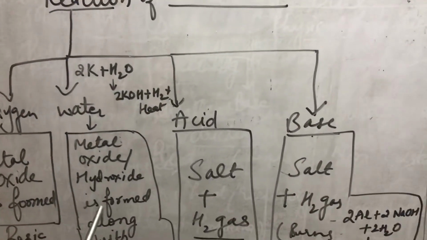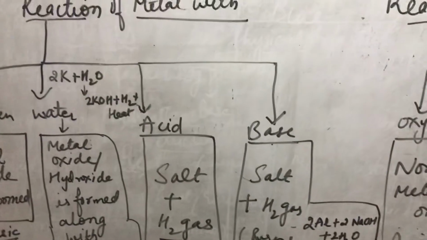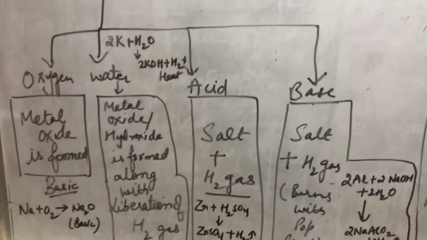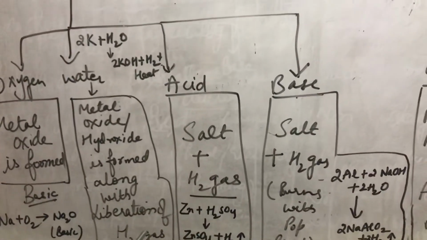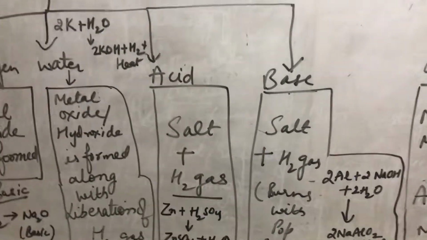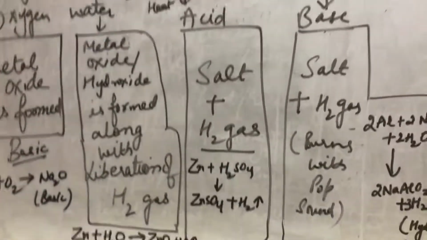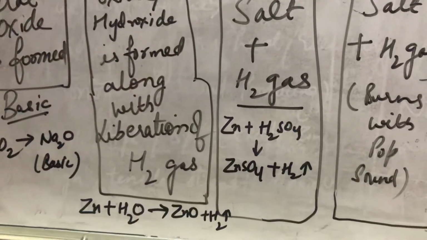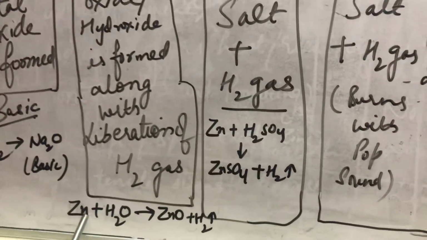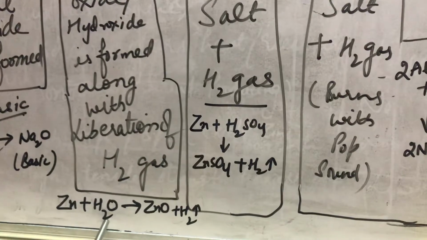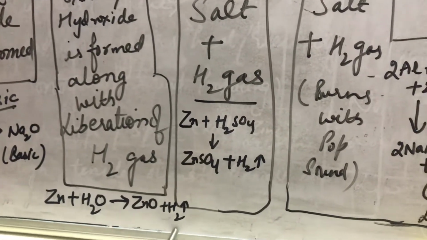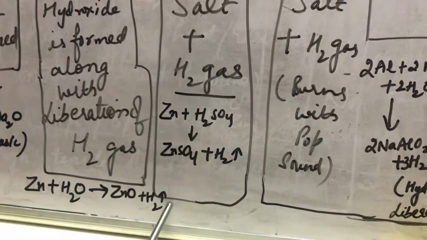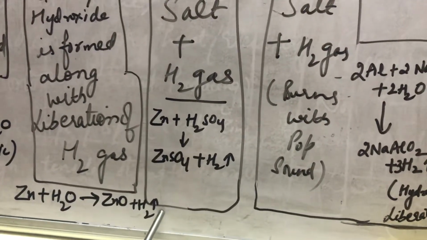Whenever metals react with water, they can form metal oxide or hydroxide depending on the reactivity of metals. And there is also the liberation of which gas? Hydrogen. This one is very important: hydrogen gas is released whenever metals react with water. I have written one reaction here. Zinc is a metal; when it reacts with water, it forms zinc oxide, and there is a liberation of hydrogen. This arrowhead in the upward direction shows that hydrogen is liberated.